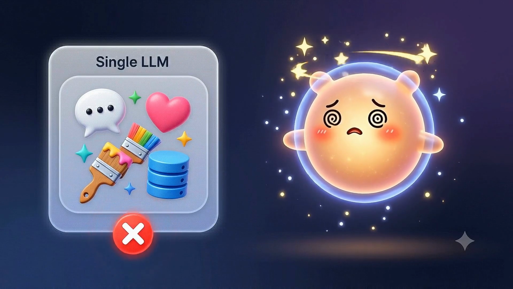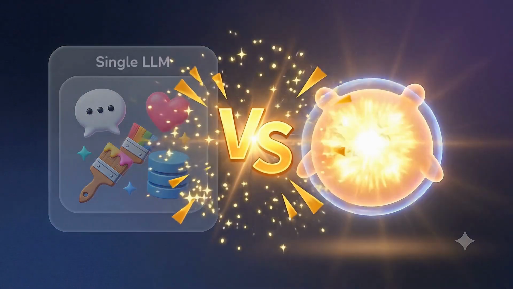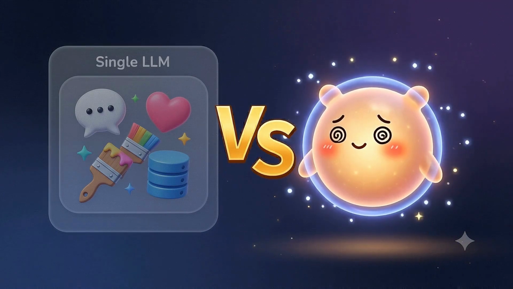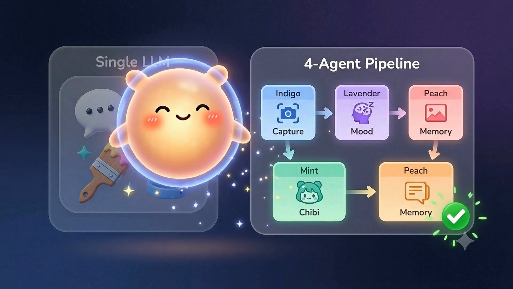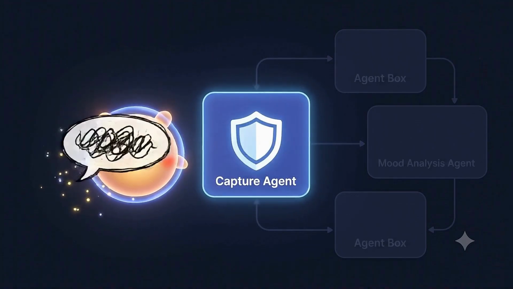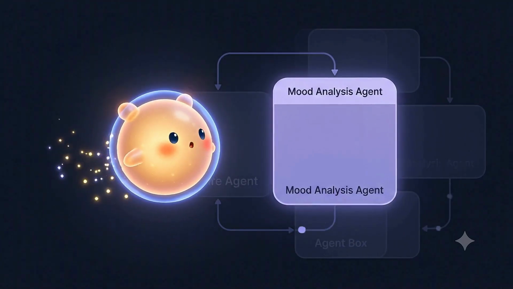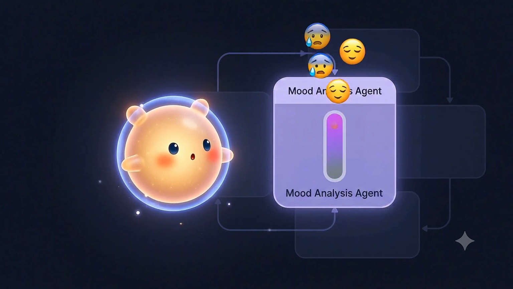Before diving in, why build a multi-agent system? Couldn't a single prompt do all this? The answer is separation of concerns. Each agent owns exactly one job. The capture agent validates and cleans your raw diary entry, including blocking prompt injection attacks. The mood analysis agent runs deep sentiment analysis, scoring emotions from 1 to 10.